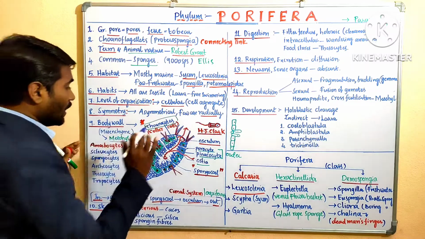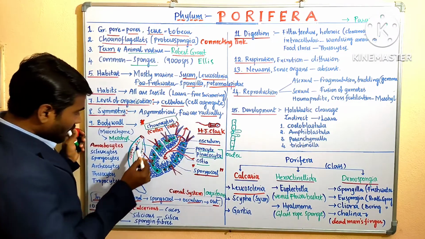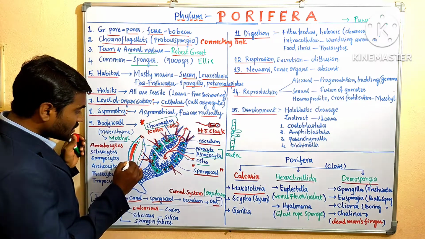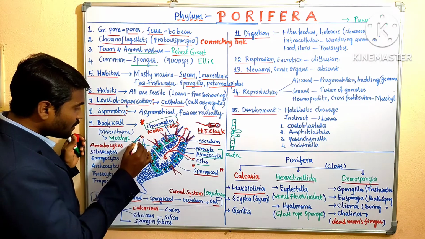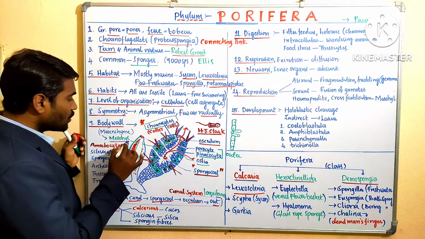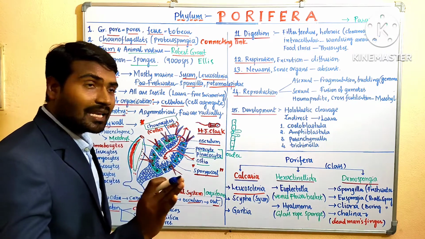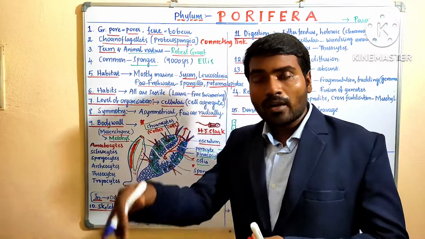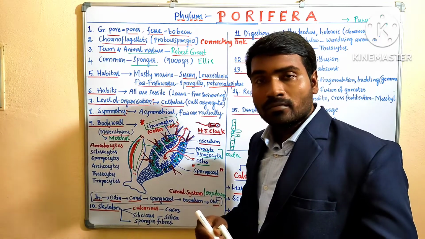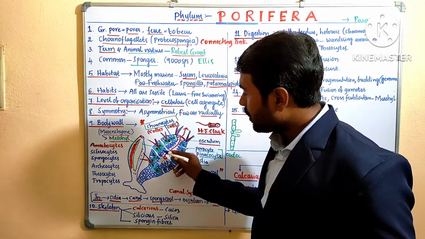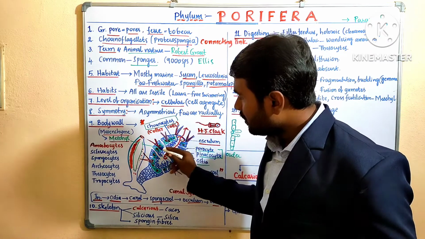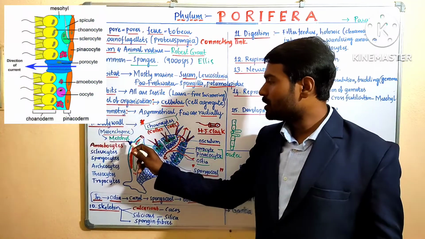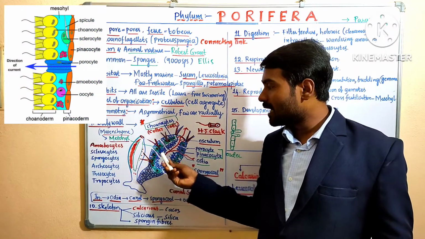Clear? And in between the outer layer and the inner layer, a non-cellular gelatinous matrix, a gel-like material, is present. This is called mesohyl. What is that? Mesohyl. It is also known as mesenchyme. Between the choanoderm and pinacoderm, the outer layer is pinacocytes and the inner is choanocytes. In between this green colored area, a fluid filled, gelatinous area, is called mesohyl, also called mesenchyme.